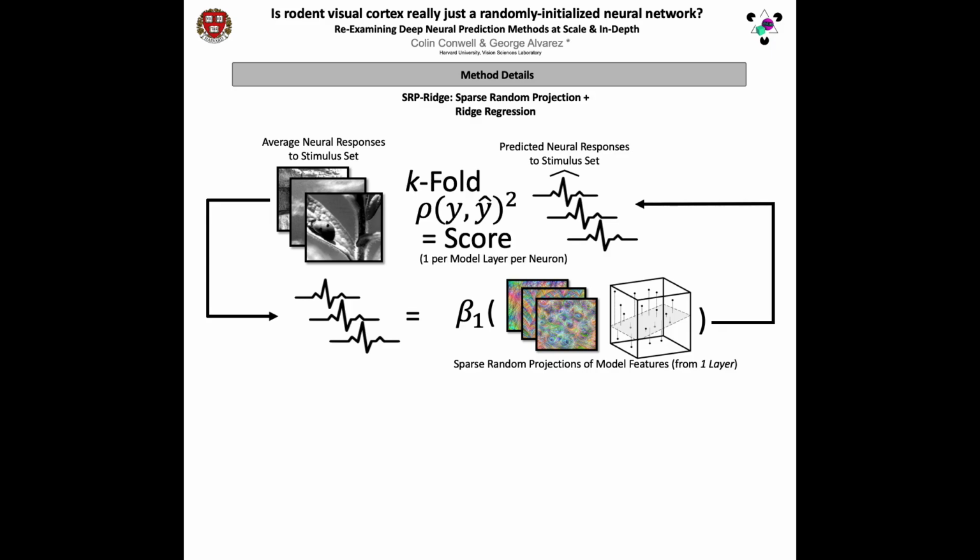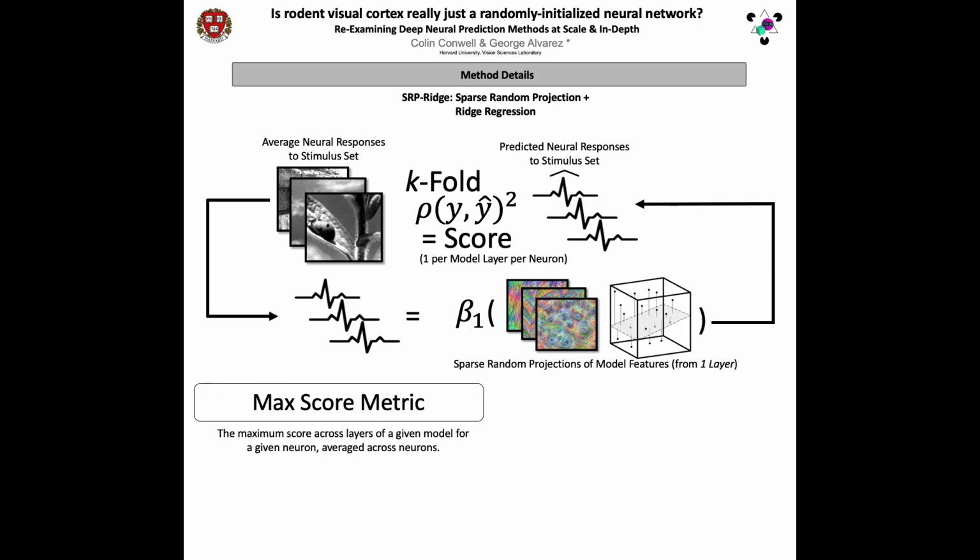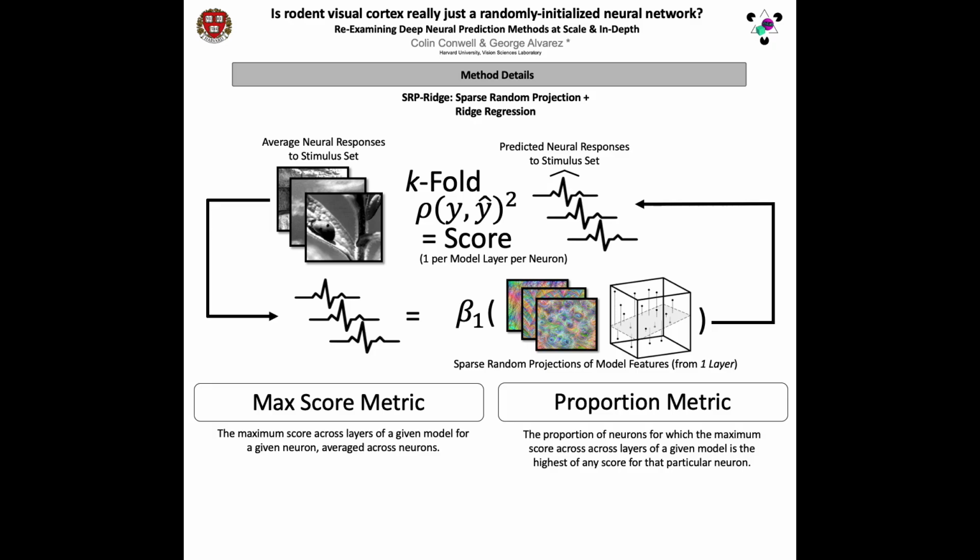But note that this score represents a score not for the entire model, but for a specific model layer. This leaves us with various options as to how we wish to aggregate these scores to get a sense of how well overall a given model is doing. We thus aggregate our model layer scores in 2 ways. In the first, we take the max score for each model across all model layers. In the second, we pit those max scores directly against other max scores for each individual neuron, seeing for what proportion of neurons a given model attained the highest overall score.